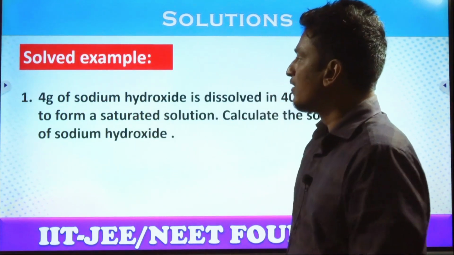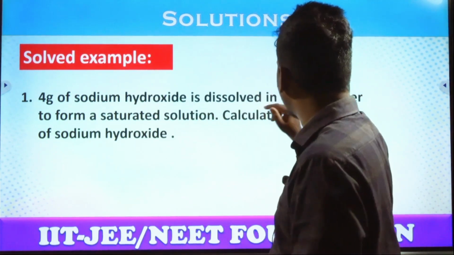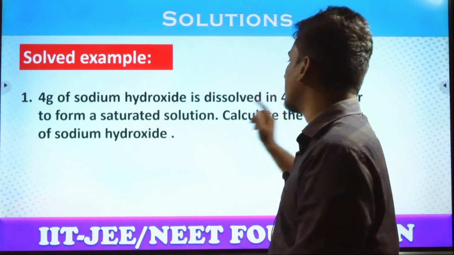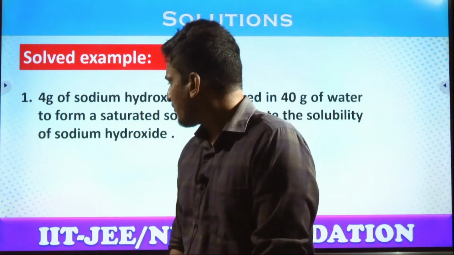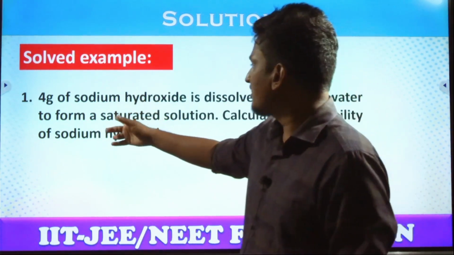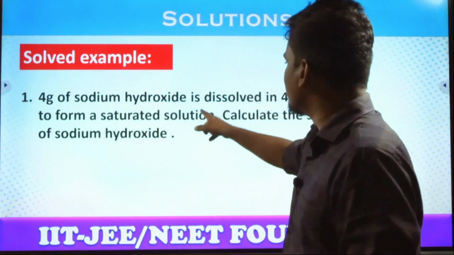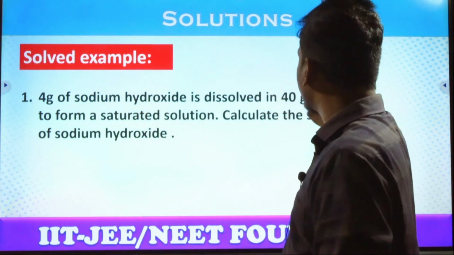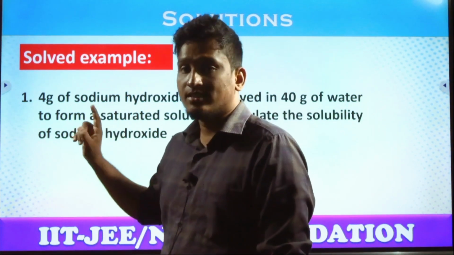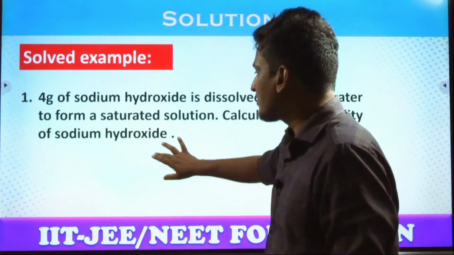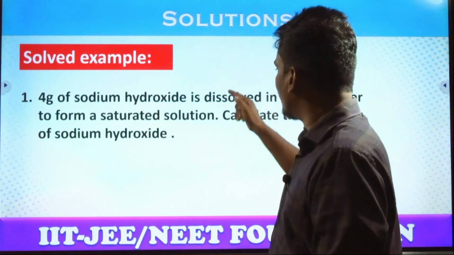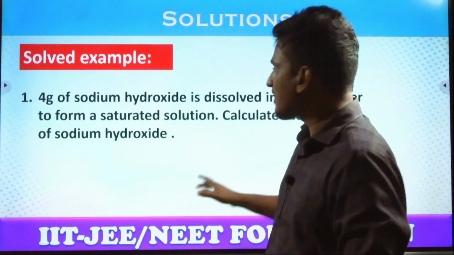For example, 4 grams of sodium hydroxide is dissolved in 40 grams of water to form a saturated solution. Calculate the solubility of sodium hydroxide. What is the formula of sodium hydroxide? NaOH. How much is it dissolving? 4 grams dissolving in how much? 40 grams of water. Then what is the solute here? 4 grams is the solute, which is sodium hydroxide. What is the solvent here? Weight of solvent, 40 grams. That means 4 by 40 into 100. That's the expression.